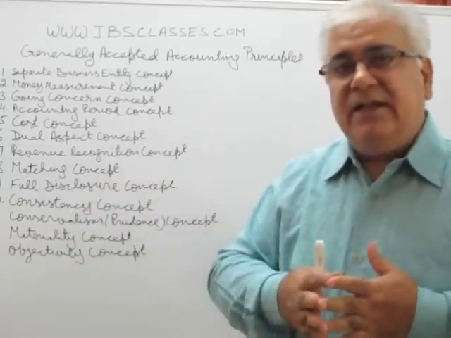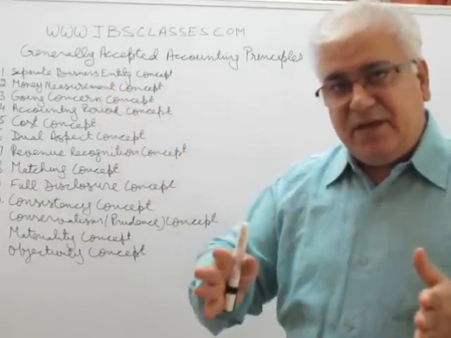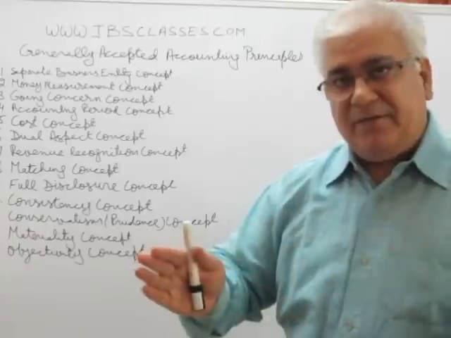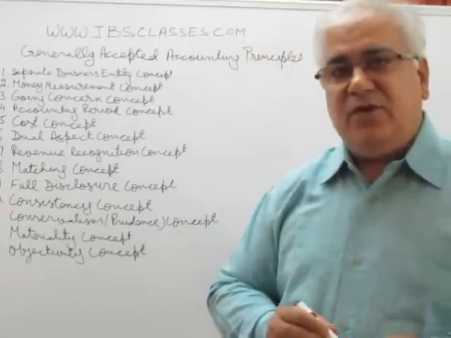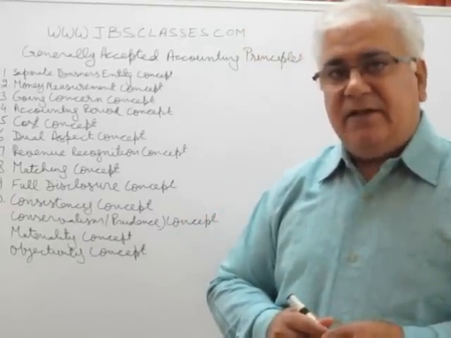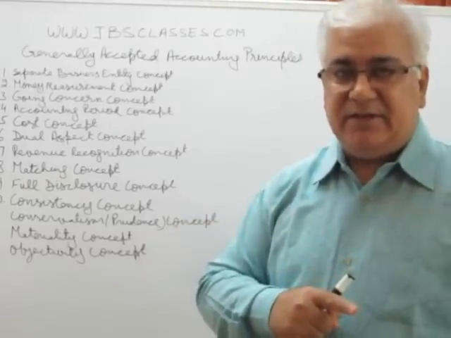That's why this concept says that business and the businessman should be kept separate. They are two separate entities. Okay? Due to this reason only, when a businessman introduces capital in the business, then the liability of the business toward the businessman increases.